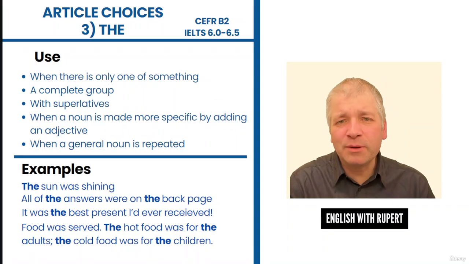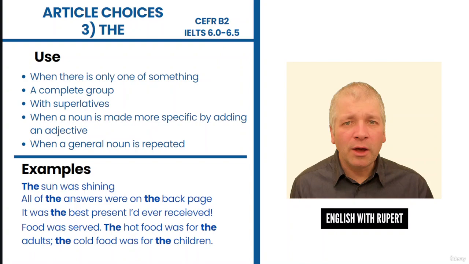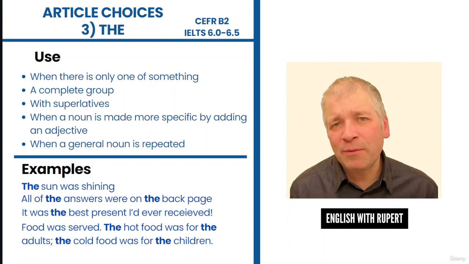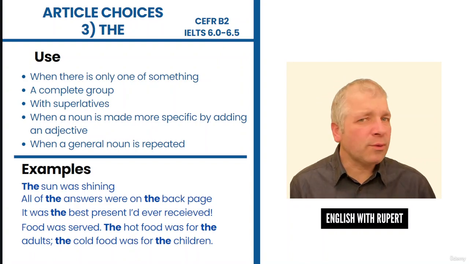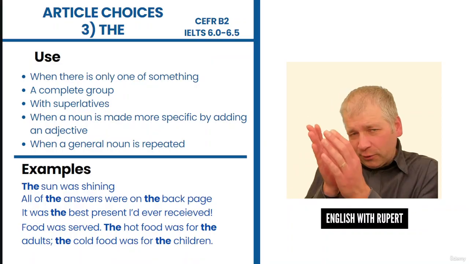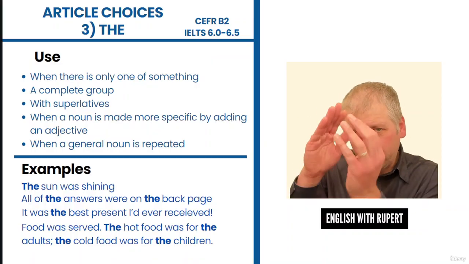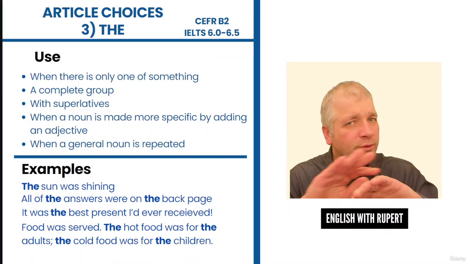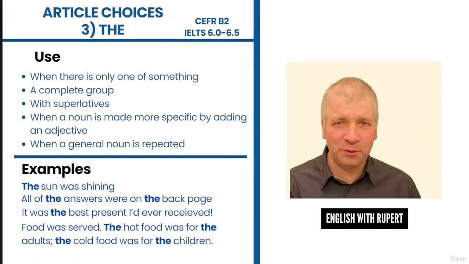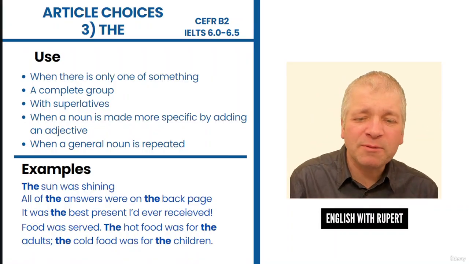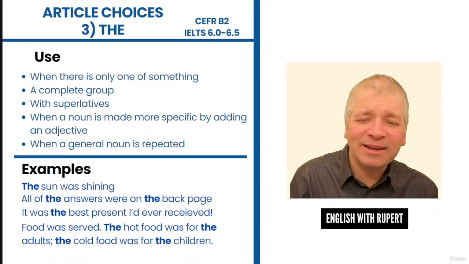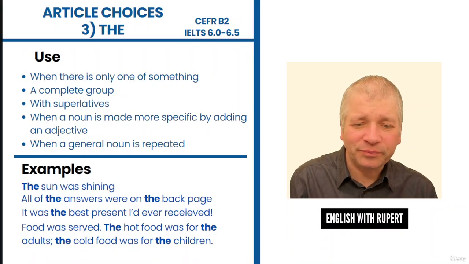And when this happens, we often use the to show that we're being more specific about the noun. Not just all the food, but just this food, the hot food. We're just talking about that. Not all the food, but just the cold food. So the noun is being made more specific by adding an adjective.